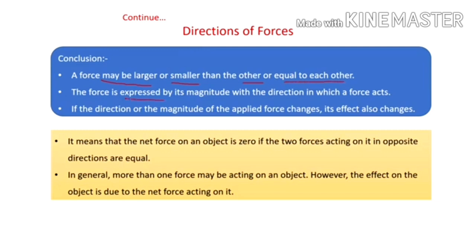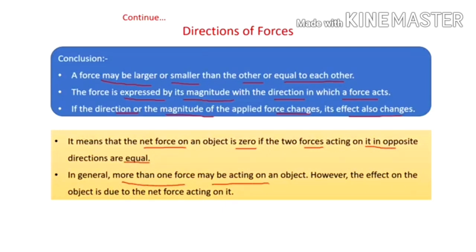The force is expressed by its magnitude with the direction in which a force acts. If the direction or the magnitude of the applied force changes, its effect also changes. It means that the net force on an object is zero if the two forces acting on it in opposite directions are equal.